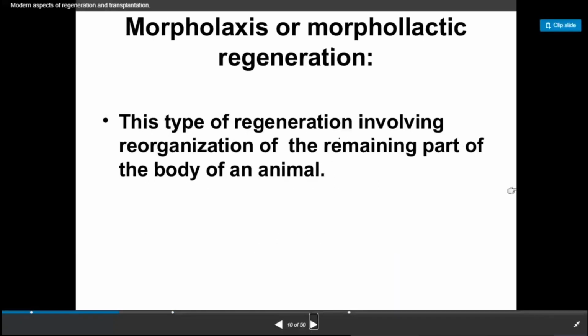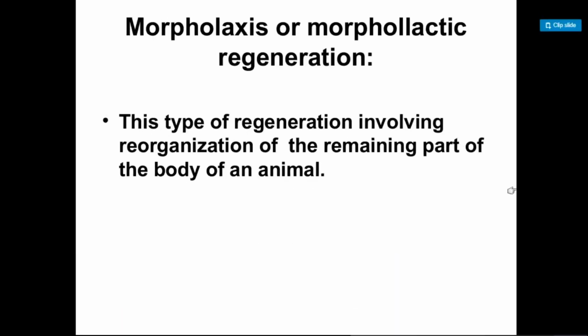So morpholaxis, what is that? Morpholaxis or morphallactic regeneration. This type of regeneration involves reorganization of the remaining part of the body of the animal. So here there is no formation of blastema. What does that mean? For example, if there is any cut or injured part of the body where the tissues are totally damaged or lost, the surrounding cells or surrounding tissues will remold in a form that will cover that lost structure.